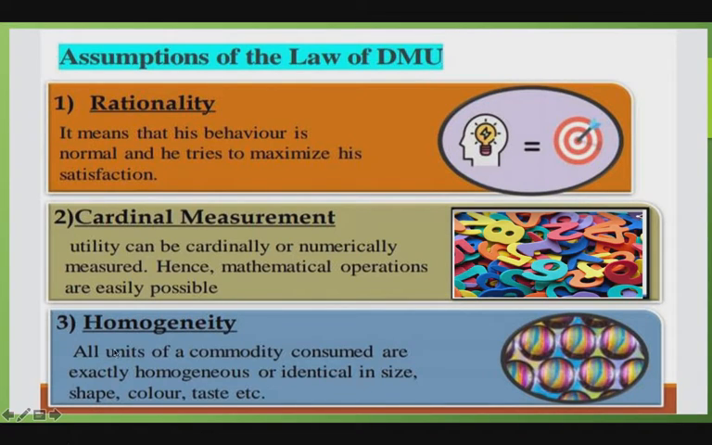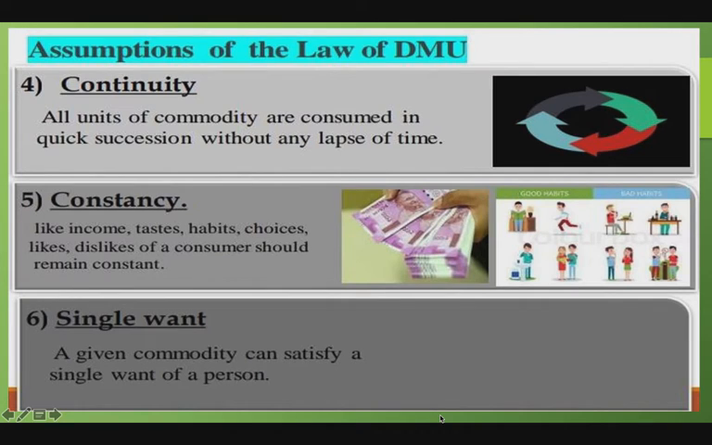Then the third condition is homogeneity. Homogeneity means uniform. This law assumes that units of a given commodity are homogeneous in nature: identical in size, color, shape, taste, quality, etc. It means units of a commodity consumed by the consumer are uniform. Next condition is continuity.